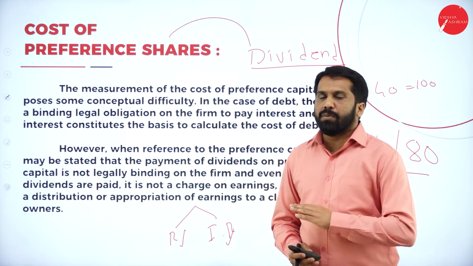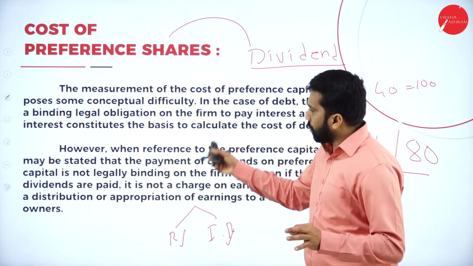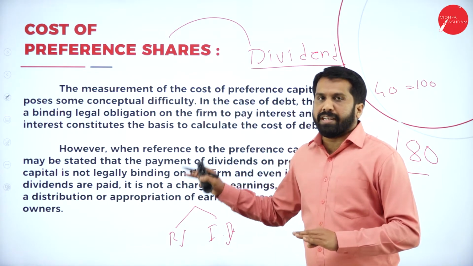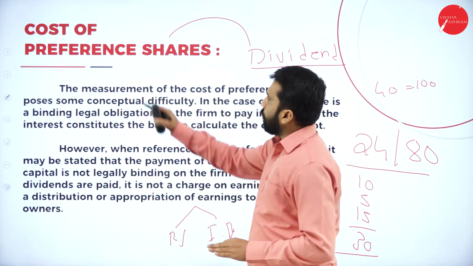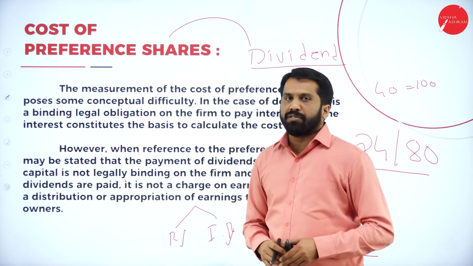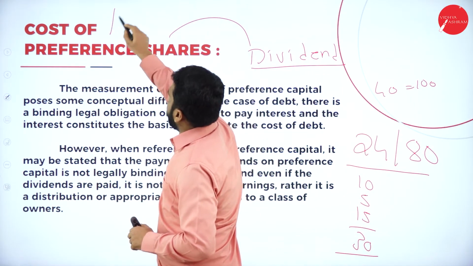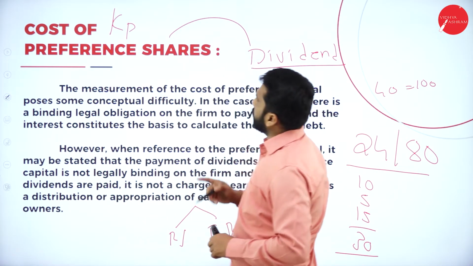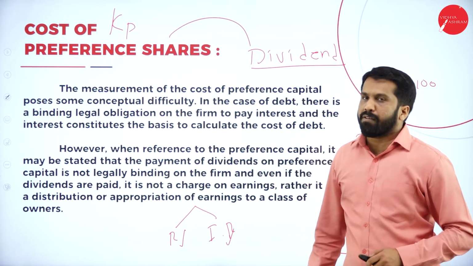Why? Because you will not get any theory questions on this. That's why don't go in depth. Just understand what is cost of preferentials, and we call it as KP. So this is all about your cost of preferentials.